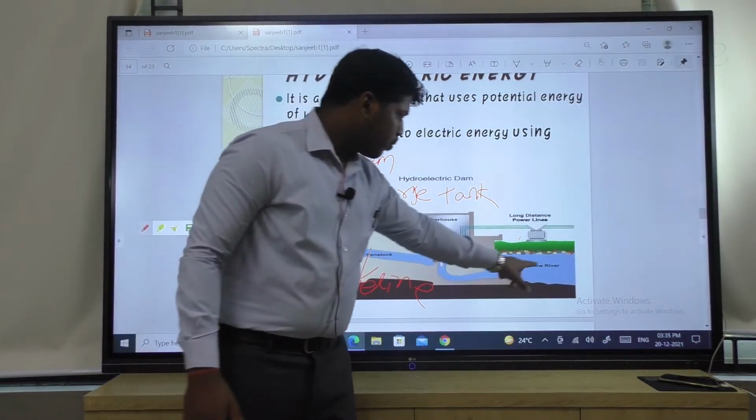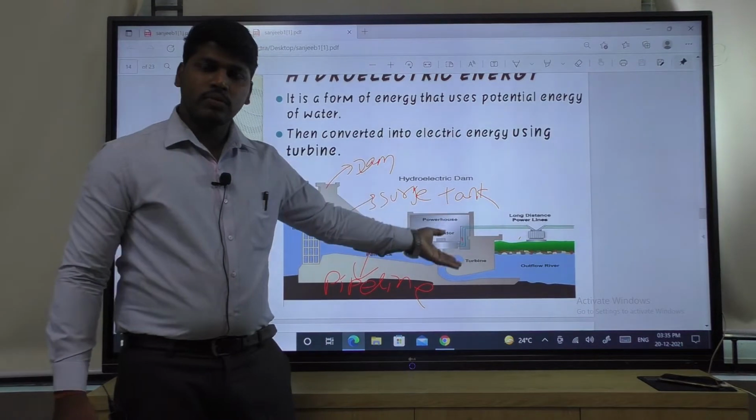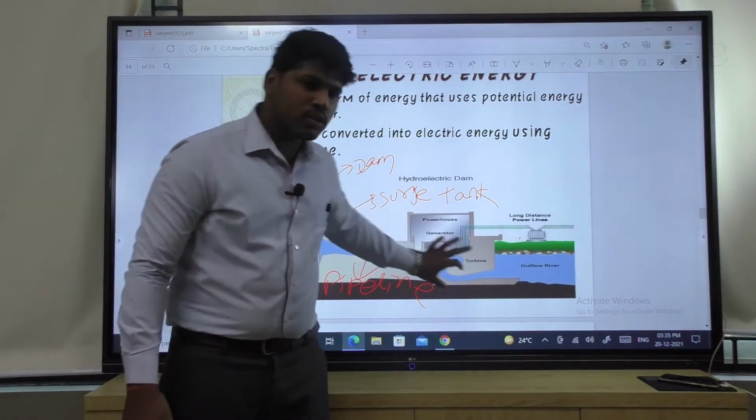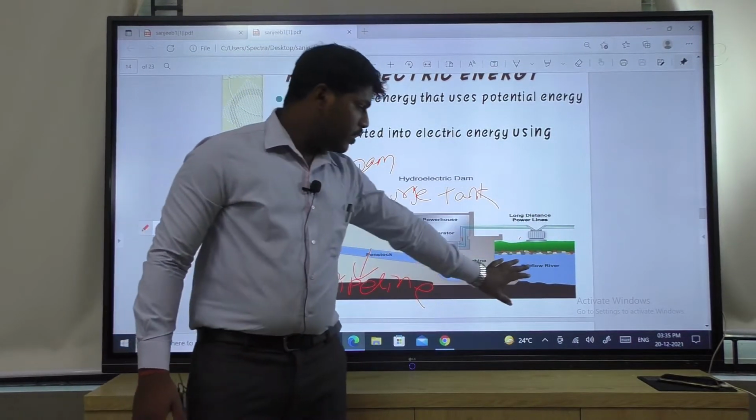Okay. Then outflow river means what? After the process occurs, there is some wastage of water. It is again given to the river.